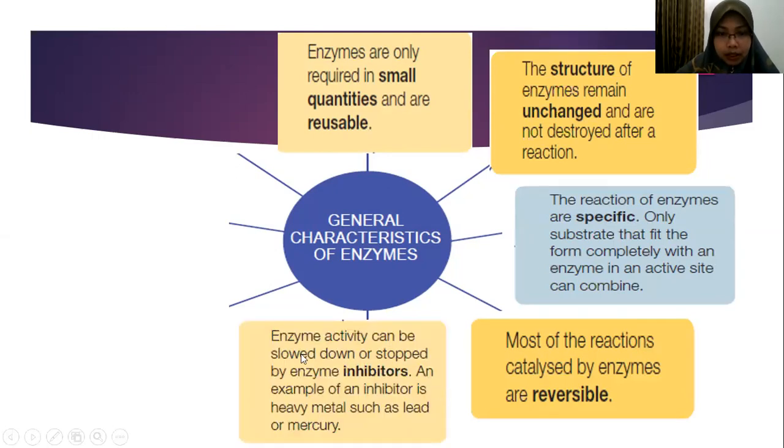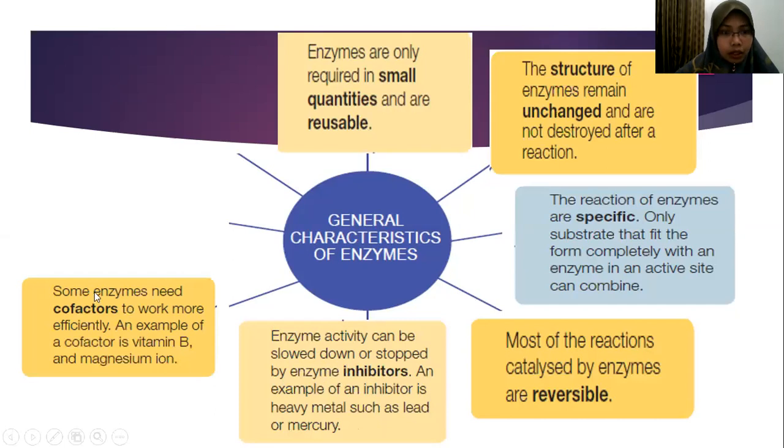Enzyme activity can be slowed down or stopped by inhibitors. So sometimes when we put inhibitors, for example, heavy metals such as lead or mercury, it can make the enzyme become slower. Okay, some enzymes need cofactor to work more efficiently.